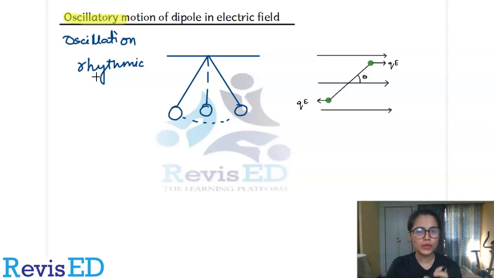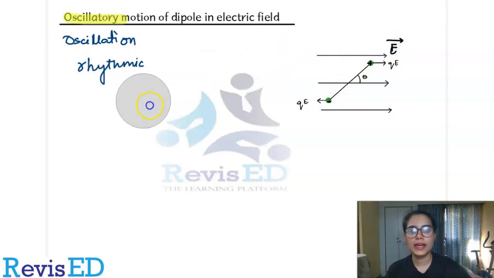Our dipole, when placed in an electric field, also experiences a torque, due to which we can see its oscillatory motion, right? Now let us understand how we can derive the expression for this. Here you have the system. This system has a negative and a positive charge, and some force qE is experienced by it, and it is placed at some angle theta with respect to the direction of the electric field. This is the electric field over here. So now let's derive the expression for it.